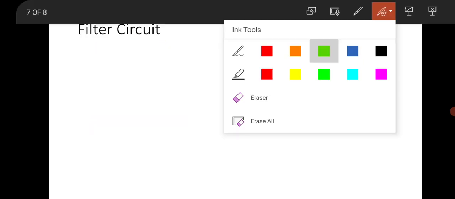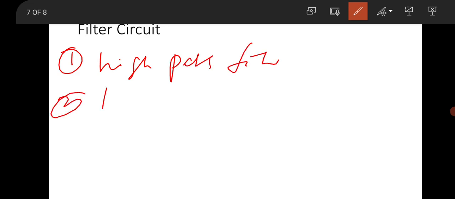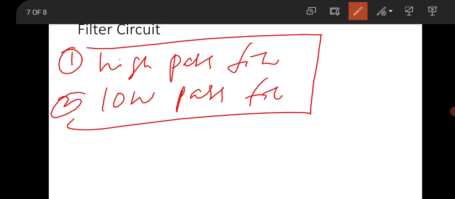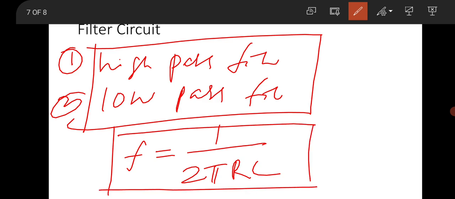And then the filter circuit is important. In filters, at least you should study the high pass filter and the low pass filter. These two at least are important. The general frequency formula F equal to 1 by 2 pi RC is important because in 2020 there was a question directly from this formula.